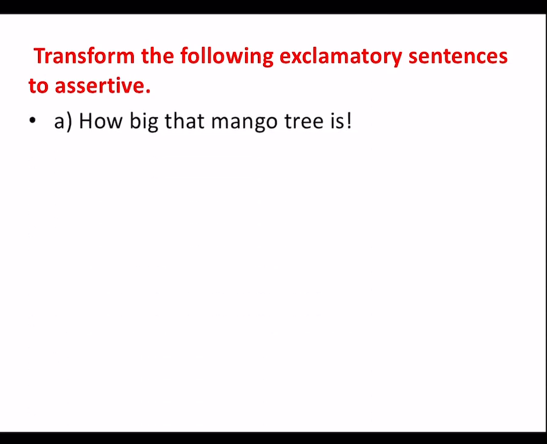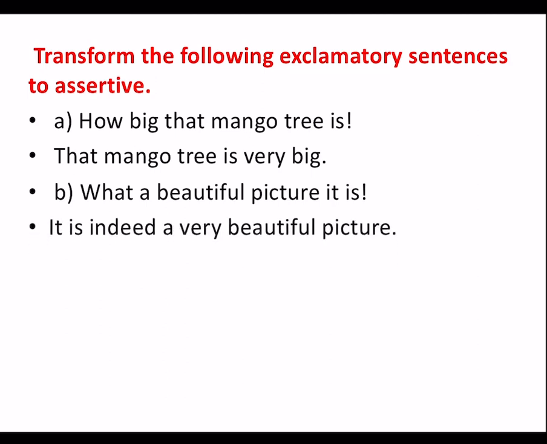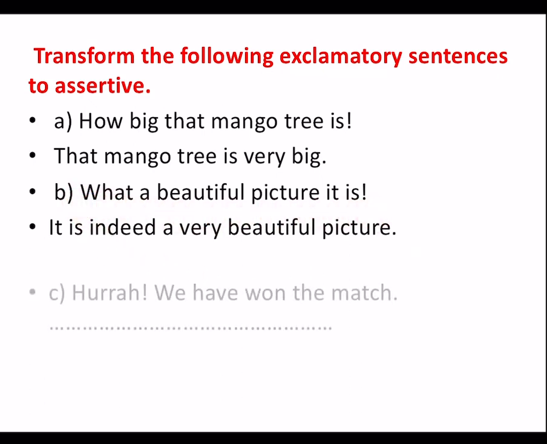Now, the last type: transform the following exclamatory sentences to assertive. "How big that mango tree is." We are using the same rules vice versa. "That mango tree is very big." "What a beautiful picture it is." "It is indeed a very beautiful picture." Remember, we are using the same rules vice versa. If we had a sentence like "That mango tree is very big," we would write "How big that mango tree is." "It is indeed a very beautiful picture": your answer would be "What a beautiful picture it is." So, the rules are vice versa.